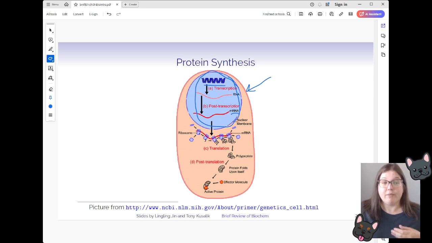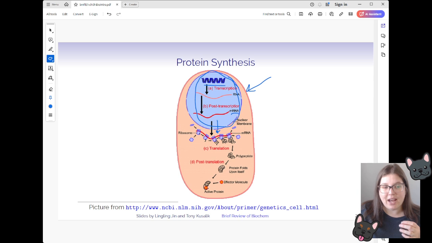mRNA. Once that's done, that actually moves outside of the nucleus into the main part of the cell for translation to occur. So that's where all the components for translation actually exist in the cell. Things like our amino acids, things like our proteins that we need for that process, they're in the main part of the cell, not in the nucleus.